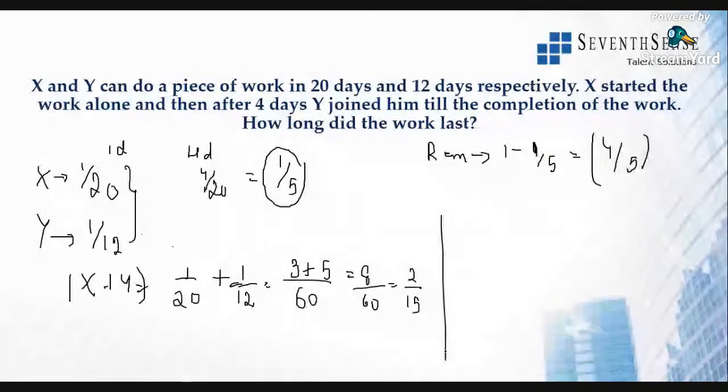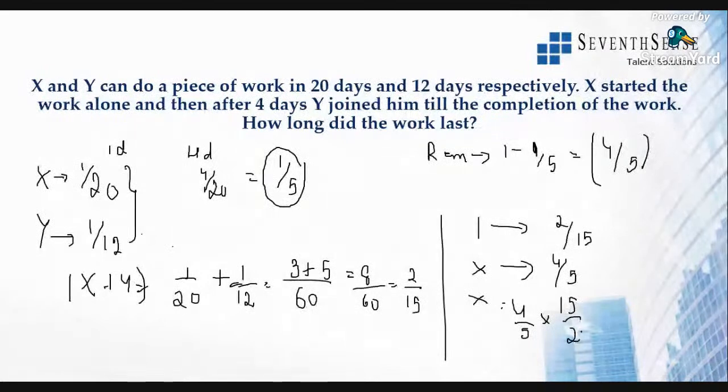All right. If x and y do 2 by 15th of the work in a day, how many days will they take to finish 4 by 5 of the work? Because that is the remaining work of x and y. All right. So remaining work is 4 by 5. So how many days? So x is equal to 4 by 5 into 15 by 2. So this will be 5 into 3 times, 2 into 2 times. So 2 threes are 6 days. So remaining work is done in 6 days.